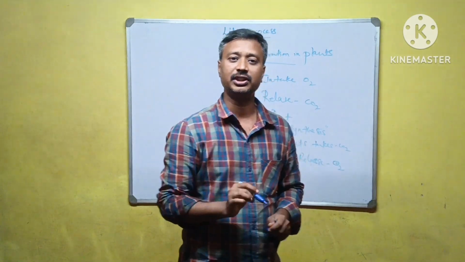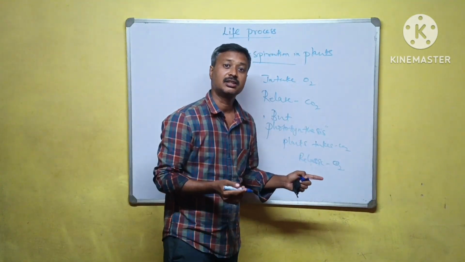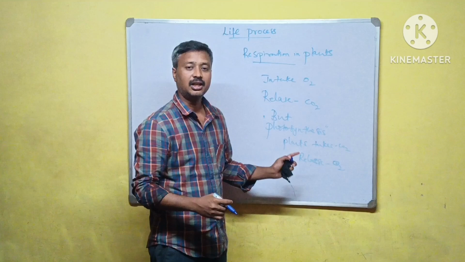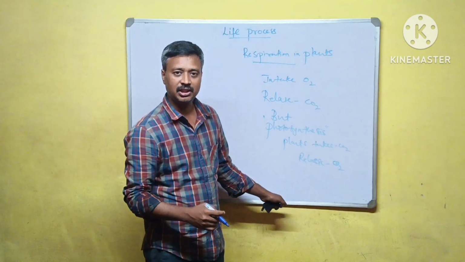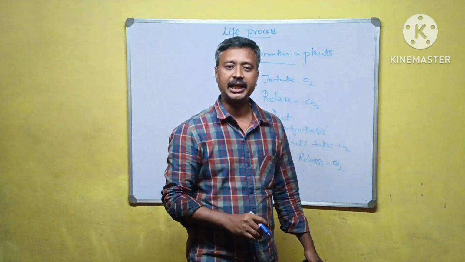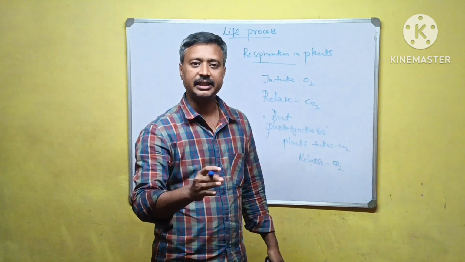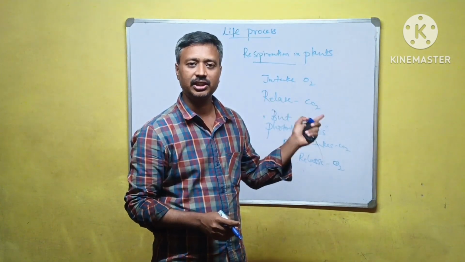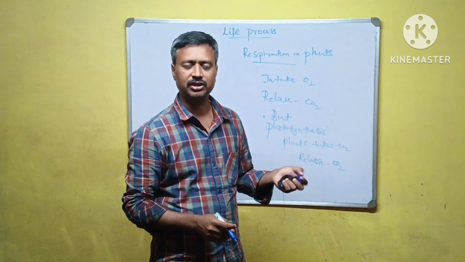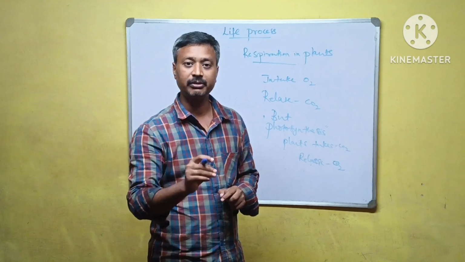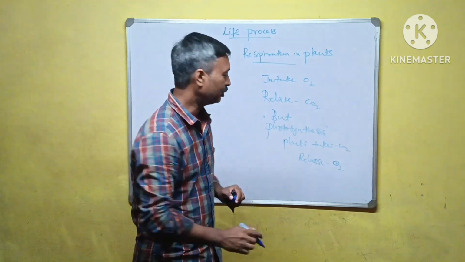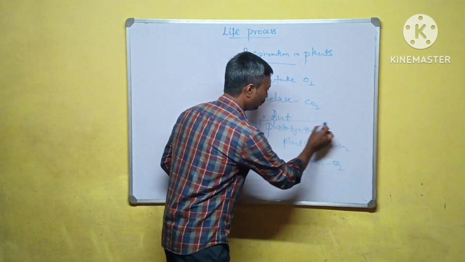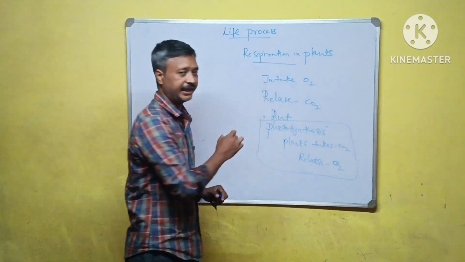Only during photosynthesis do plants take carbon dioxide and release oxygen. But normally, plants, like other organisms, take oxygen in and release carbon dioxide. Very important point. You should remember that.